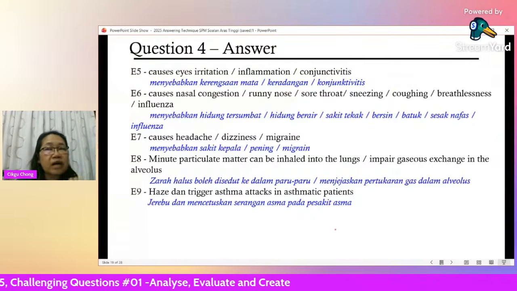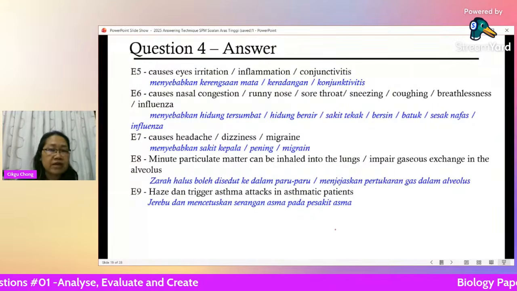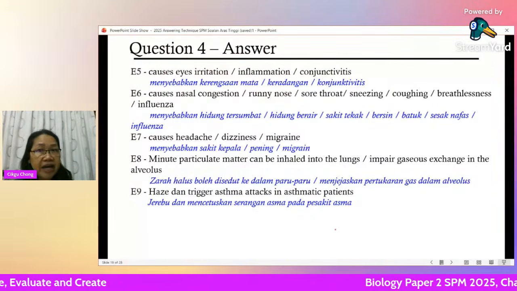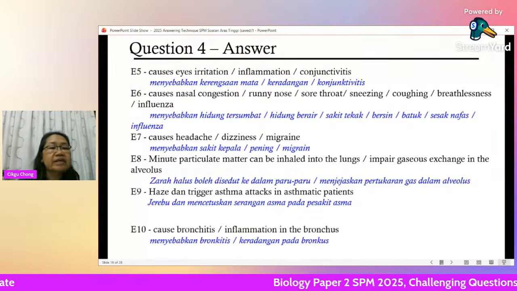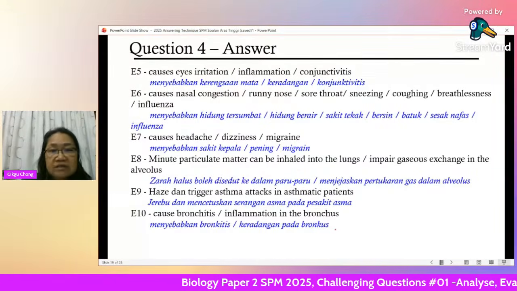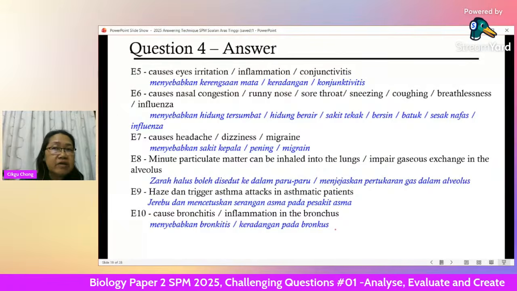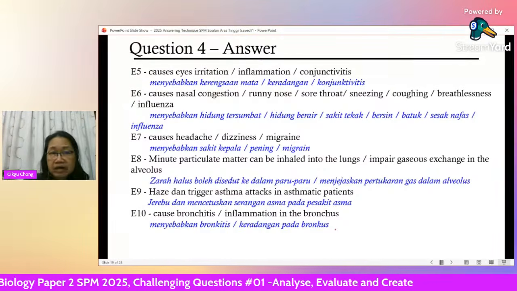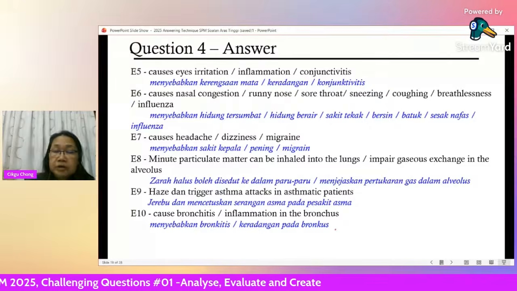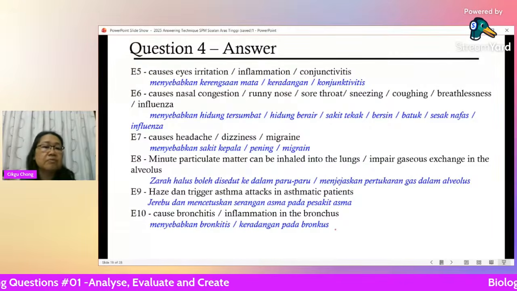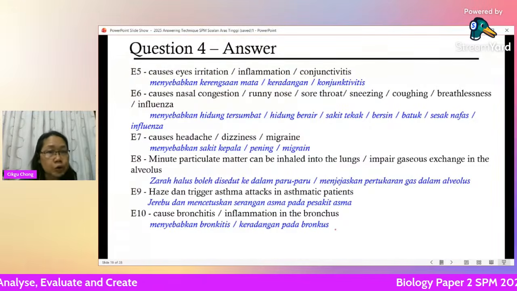So they start wheezing, they start coughing. These are signs of not getting enough air when the person coughs. Okay, next, it can cause bronchitis. When there are bacteria in the air, they get inhaled at the same time. There could be bronchitis, inflammation in the bronchus. Okay, this is for human health.